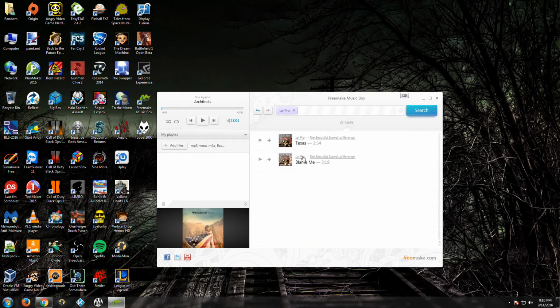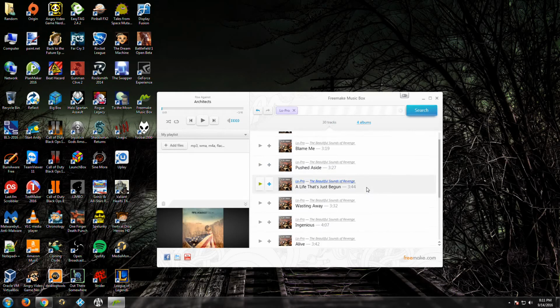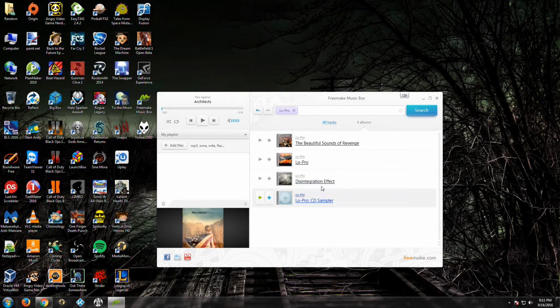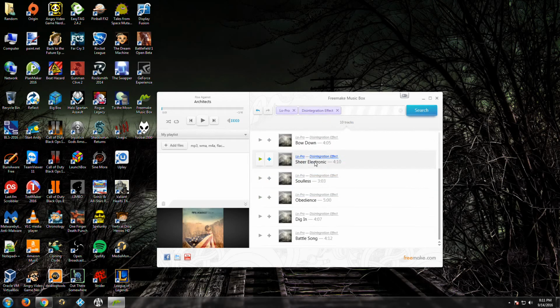We can go to Low Pro here, the new CD. We've got 4 albums here, and this is the one I didn't have. So I can just go in and check this album out, see how it is. It'll give me a good idea whether or not I want to go to the local record store, Amazon, or Google Play Music and get the album.